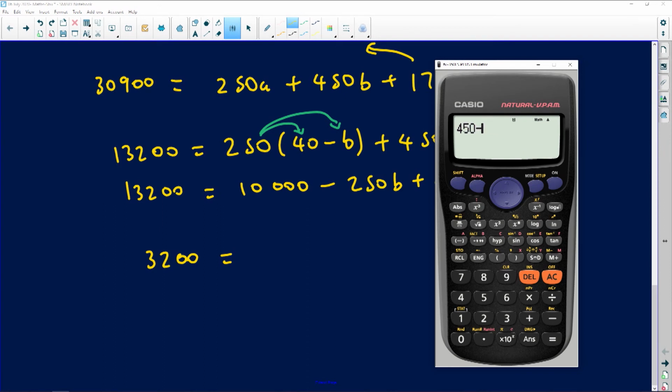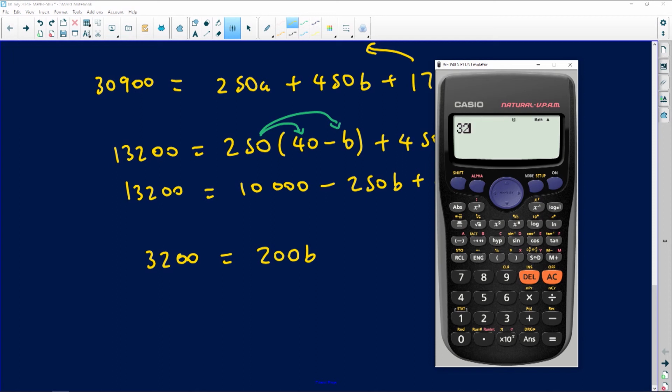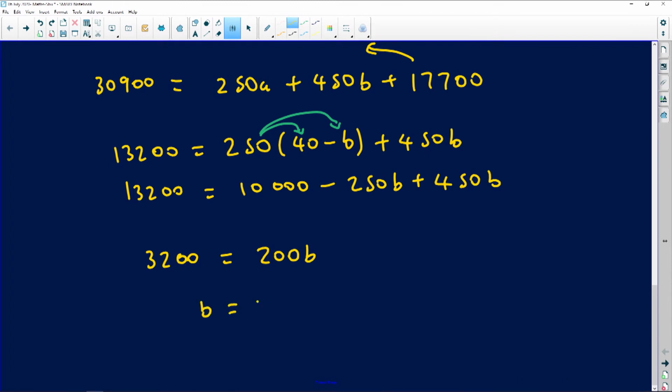That should be very easy, guys. 450 minus 250 is going to give us 200 of those b's. So you've got 200 b's. You divide both sides by 200. And then your 3200 divided by 200 leaves you with an answer of exactly 16. So our B value ends up being exactly 16.